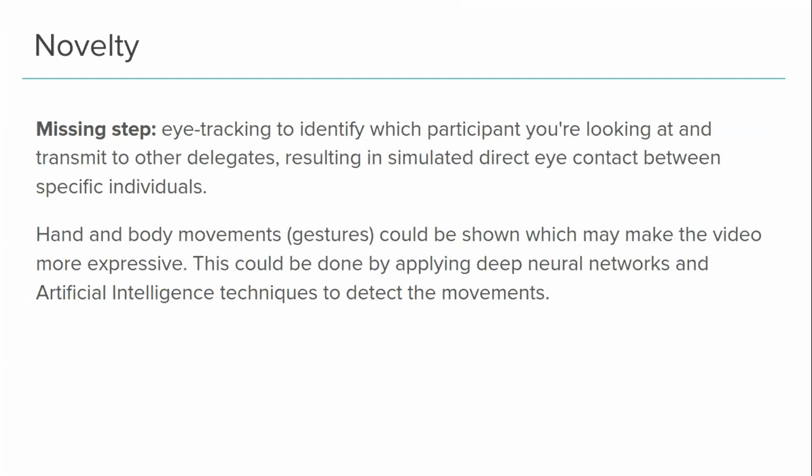Novelty part. When you are in a conference call, the position of the camera makes eye contact difficult, because usually people look at the screen instead of the camera. We can include an eye tracking feature to identify which participant the speaker is speaking to, to simulate direct eye contact between the users.